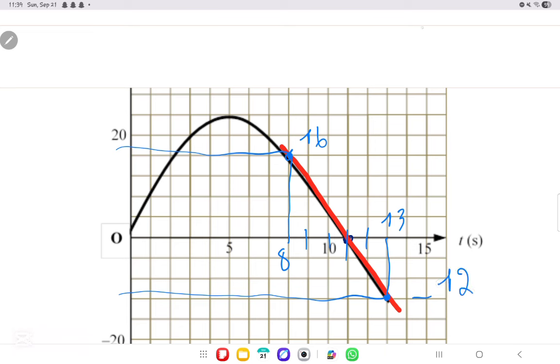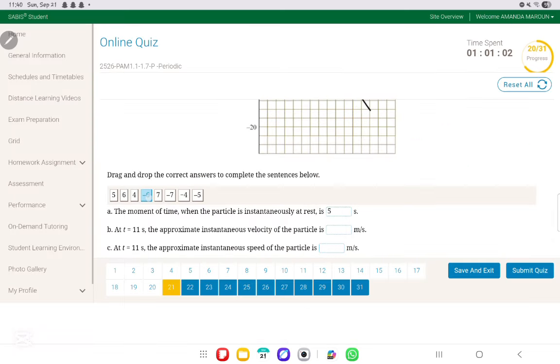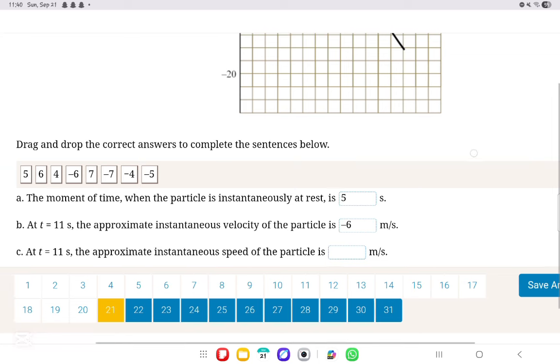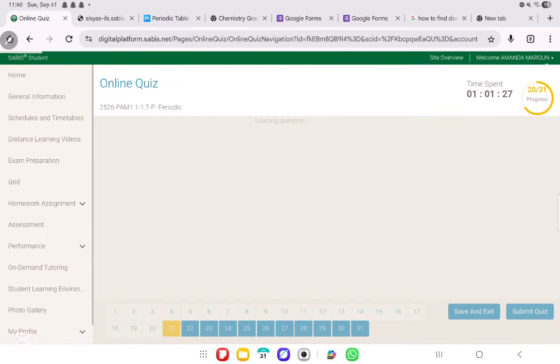So if we were to do it, we would get 16 minus 12 over 8 minus 13. We're going to get approximately minus 5.6 meters per second. So rounded, approximately minus 6 meters per second. Now, because we took the tangent, the instantaneous velocity of the particle is the slope. And the instantaneous speed is the absolute value of the slope. So you take the slope, minus 6, in absolute value to get the instantaneous speed, which is 6. Perfect.